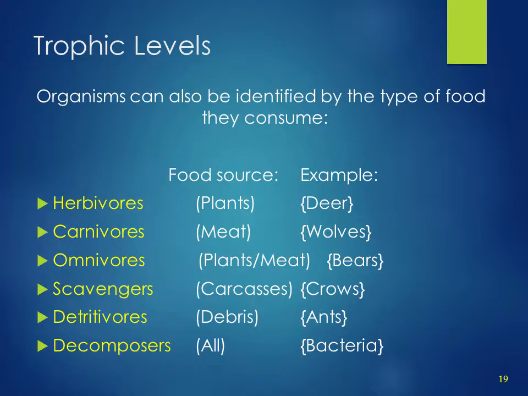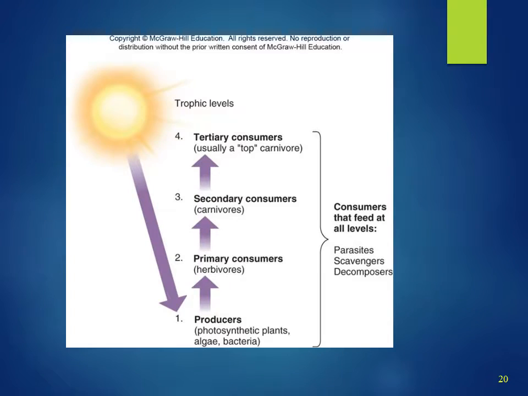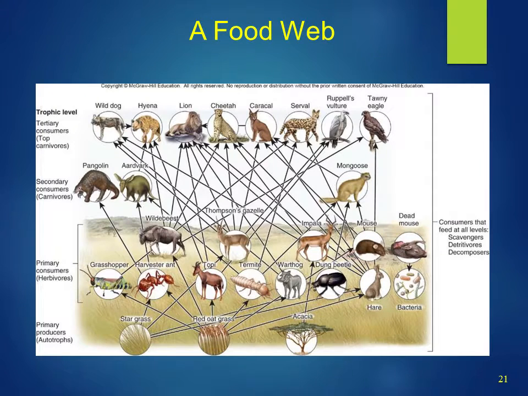The feeding or trophic levels within a system are typically named after the primary type of consumption by that type of organisms. For example, plant eaters are herbivores, while animals that eat the herbivores are carnivores. Trophic levels: 1. Producers. 2. Primary consumers. 3. Secondary consumers. 4. Tertiary consumers. An illustration of a food web with trophic levels.